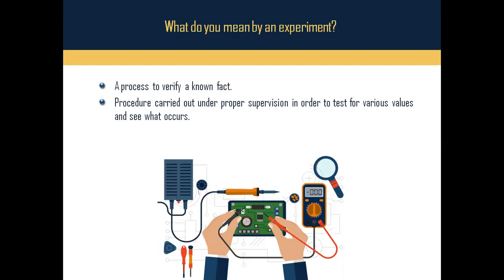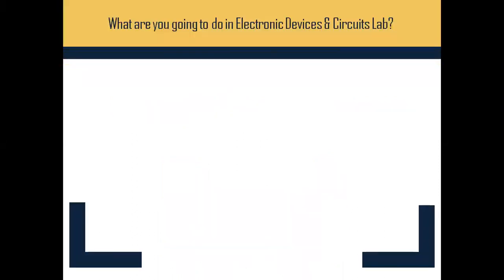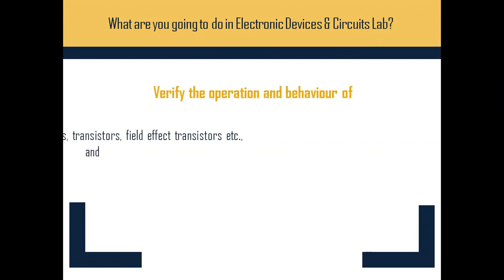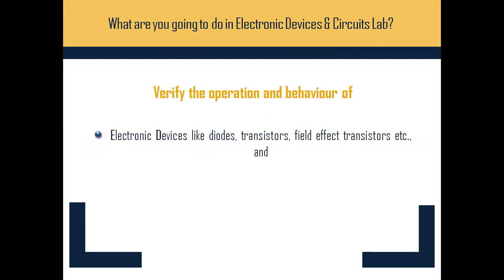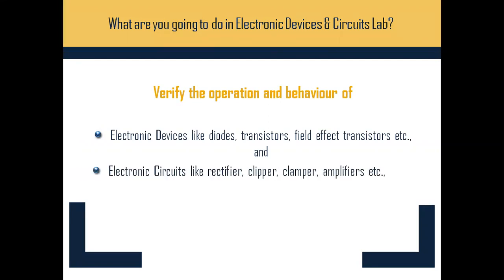Now, you must be waiting to know what exactly you are going to do in the Electronic Devices and Circuits Lab. You're going to verify the operation and behavior of electronic devices like diodes, transistors, field effect transistors, etc., and electronic circuits like rectifier, clipper, clamper, amplifiers, etc.